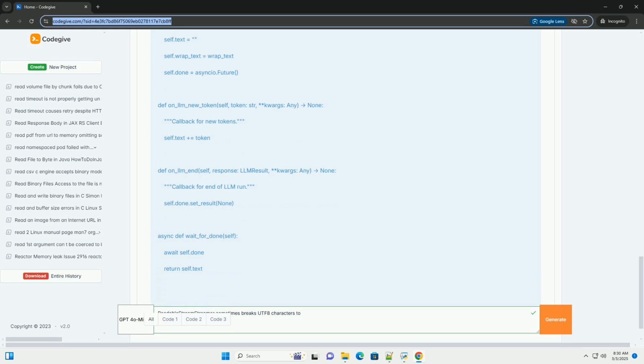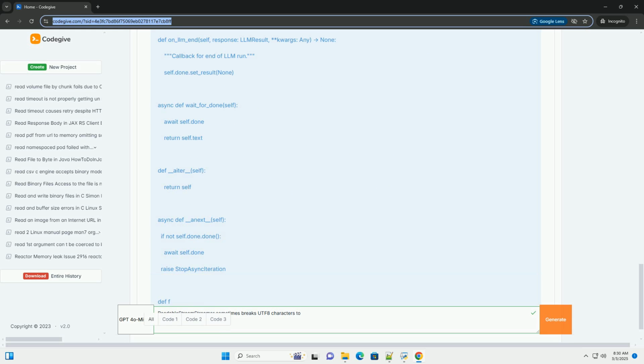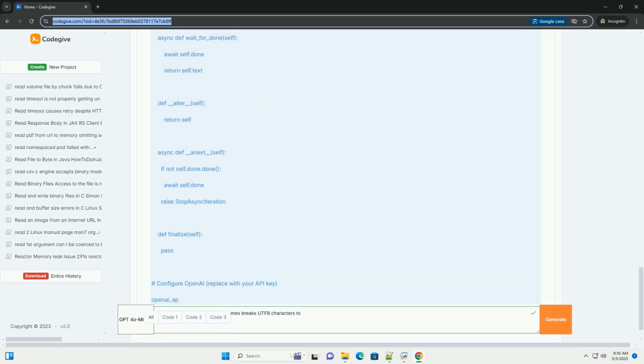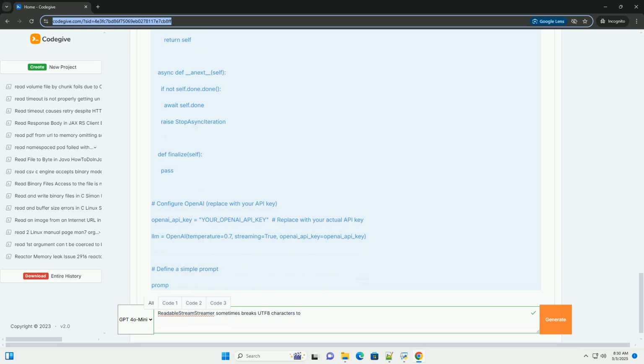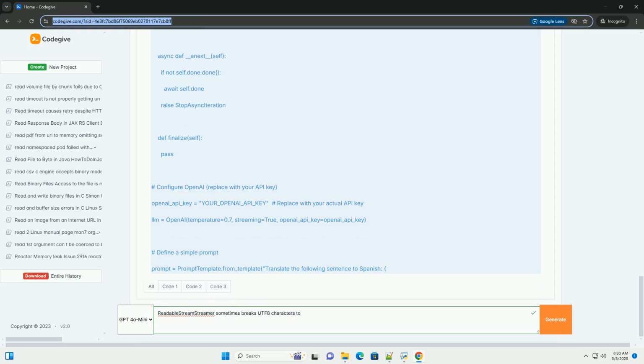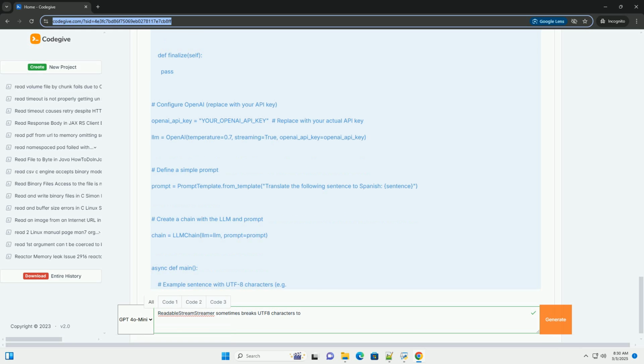This is less common but crucial to consider. Data source: if the LLM response is based on data retrieved from a database, file, or external API, the data source itself might be using a different encoding, for example Latin 1, GBK.